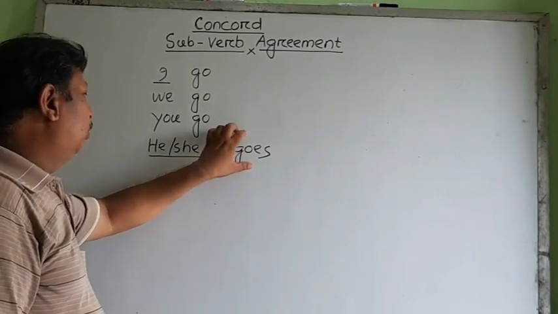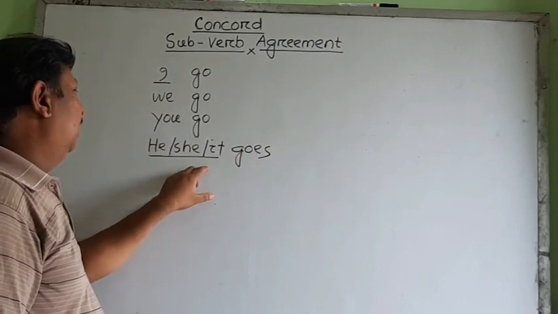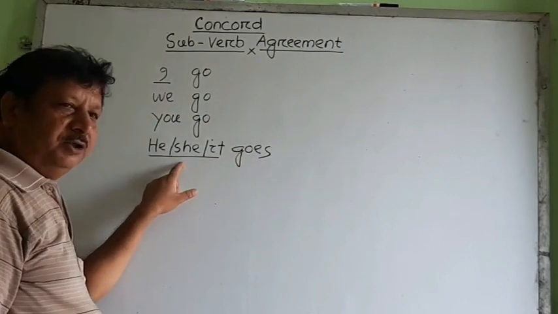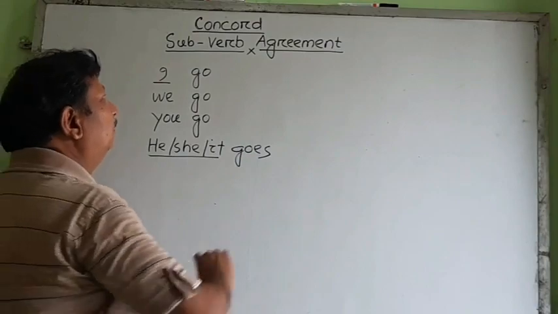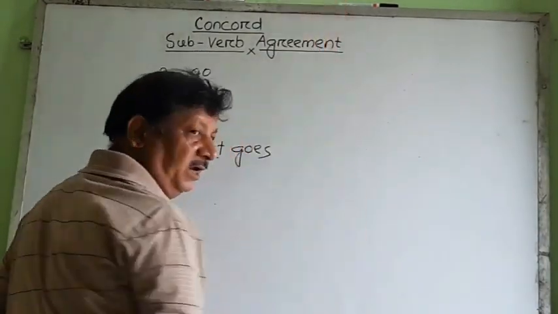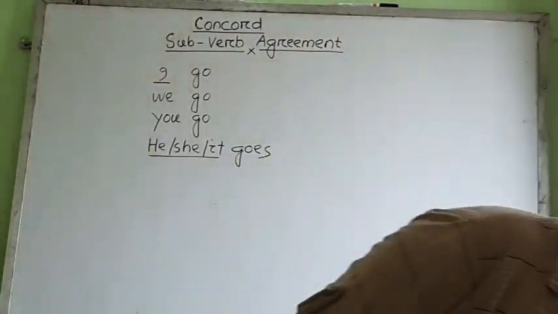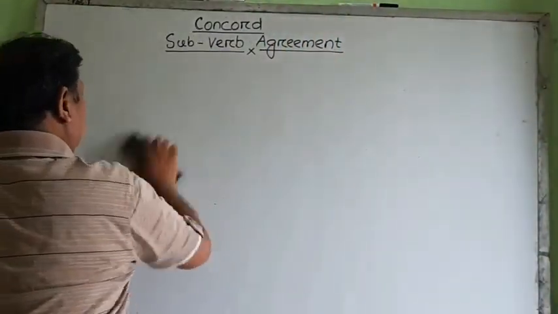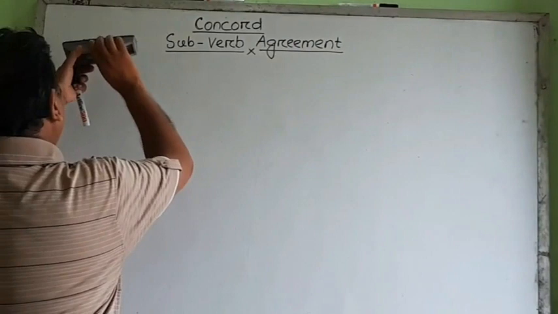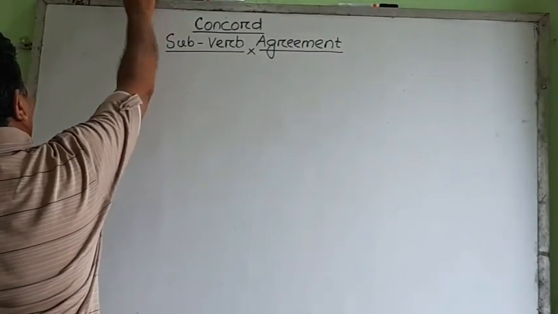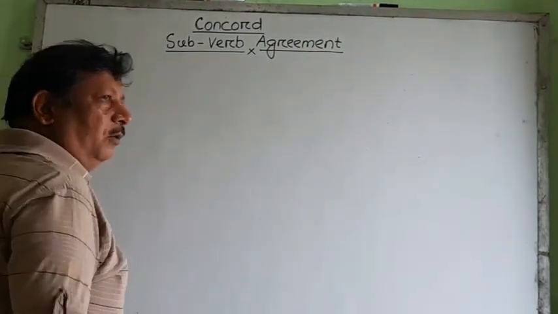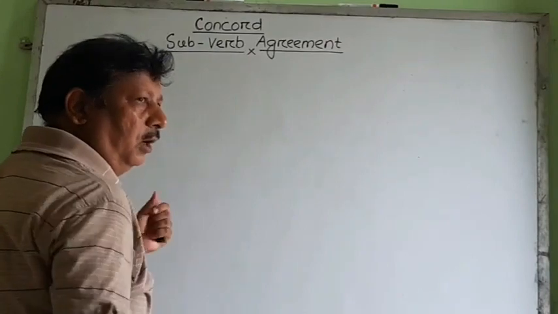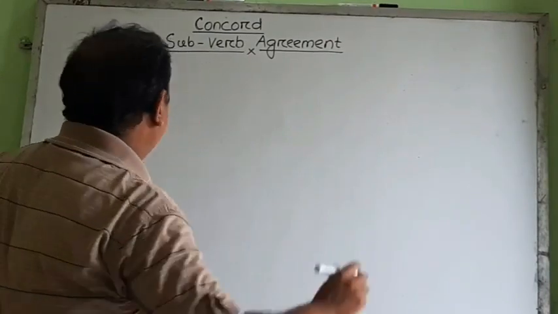We should put the verb so that it agrees with the subject. For example, we have to know how to find out the real subject and to put the real verbs.